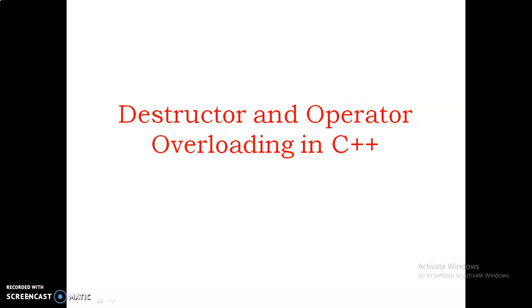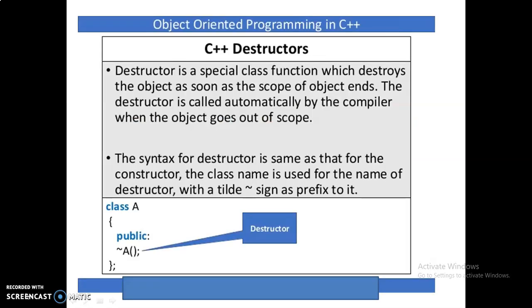Hi kids, in this video I am going to explain the concept of destructors and operator overloading in C++. So what are destructors in C++? A destructor is a special class function which destroys the object as soon as the scope of the object ends. This is opposite to the constructor. The destructor is called automatically by the compiler when the object goes out of scope.